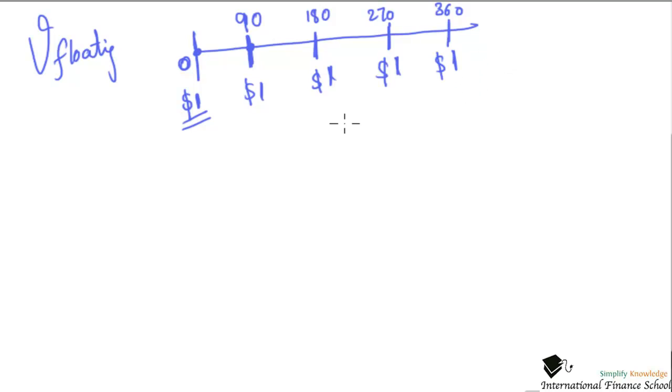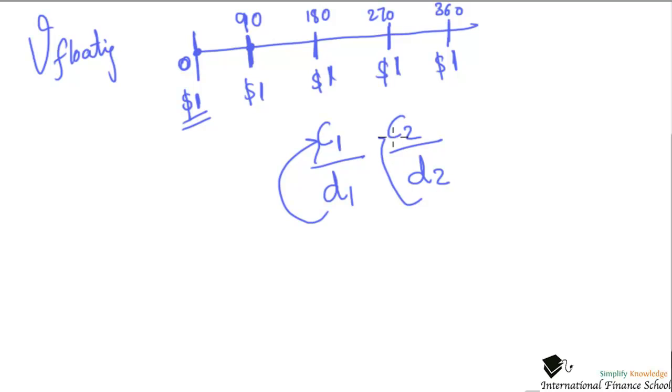Remember that? The reason for that is your coupons are floating in nature and your discount factor decides the coupons. The higher the discount factor, the higher the coupon, and when you discount them back, the value will come back to the same par value.